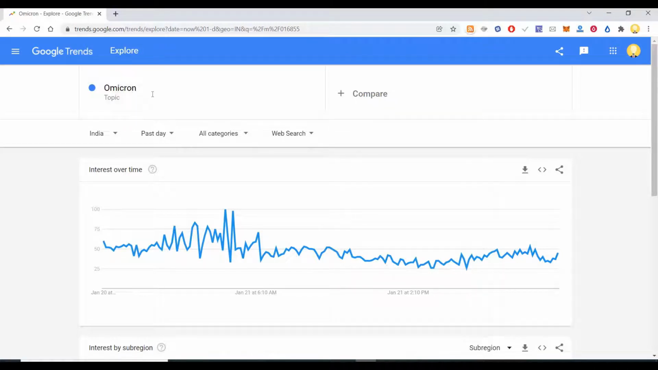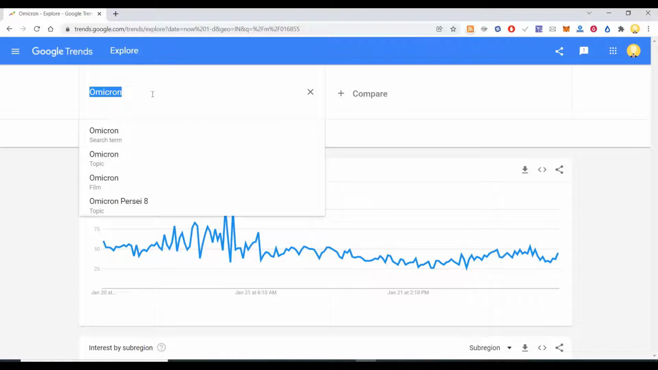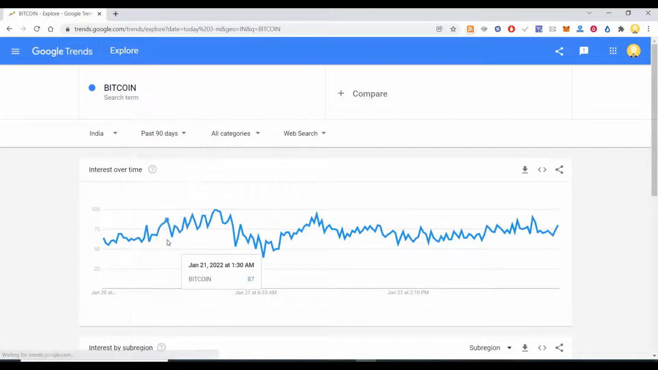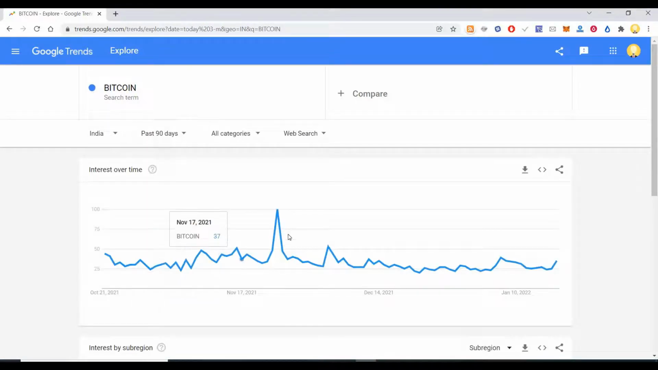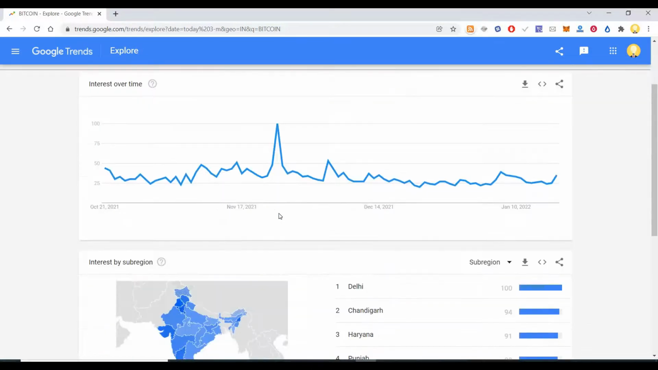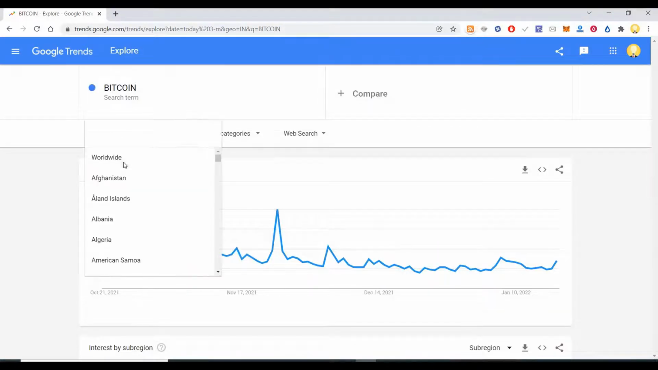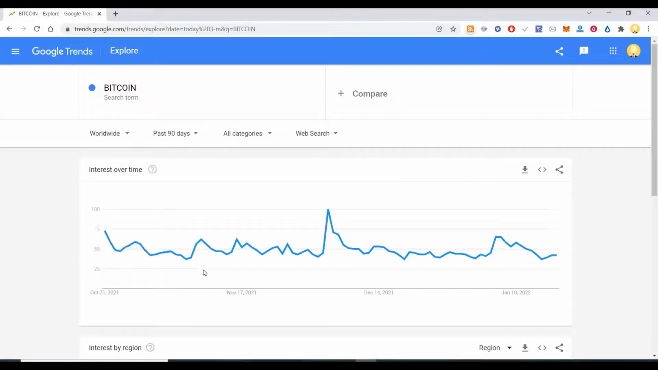Now I can use this to compare it with some other results. So let's see Bitcoin, how the trends have been varying over the past 90 days. You see clearly there is a spike on November 24th. So this is all India. If I say worldwide, I can see how the Bitcoin trend was moving up. Around December 4th, it peaked out.